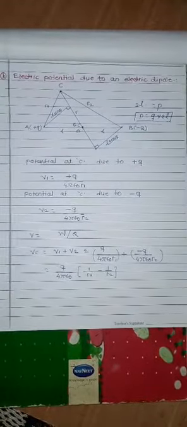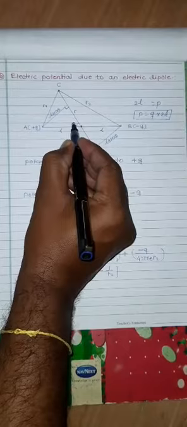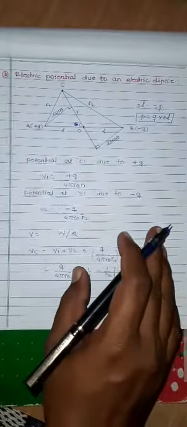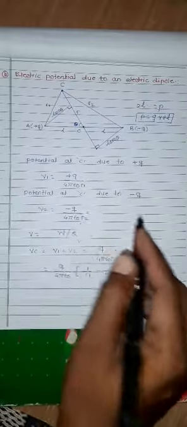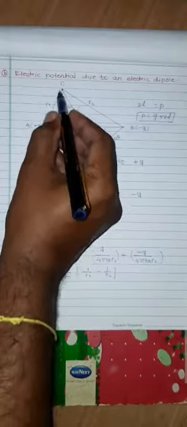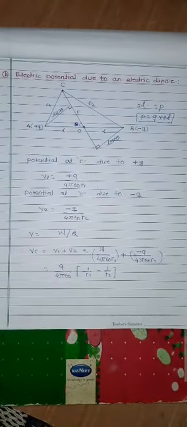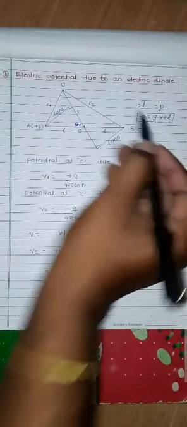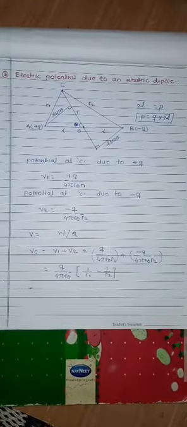The angle made is theta. We take r1 and r2 as the distances from C to the positive charge and the negative charge respectively.